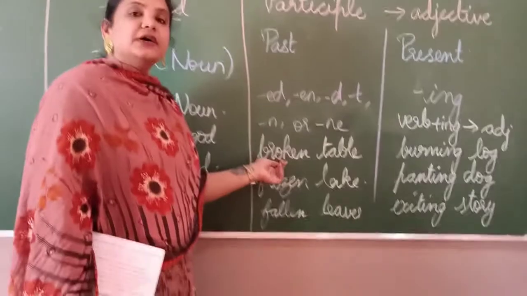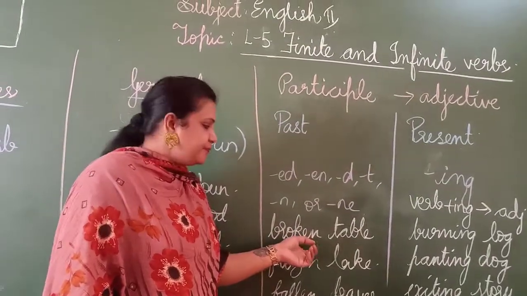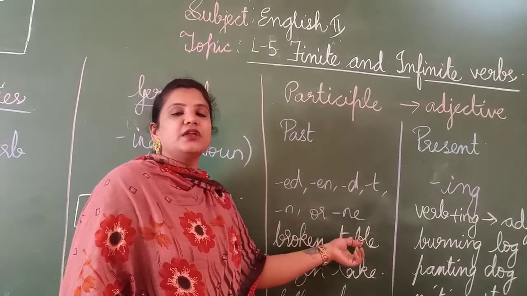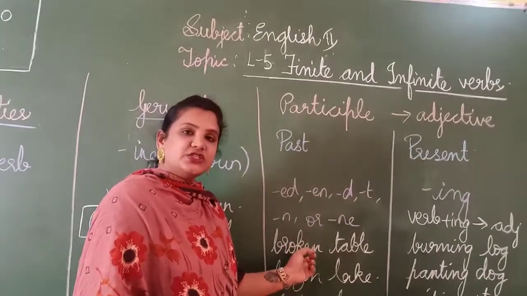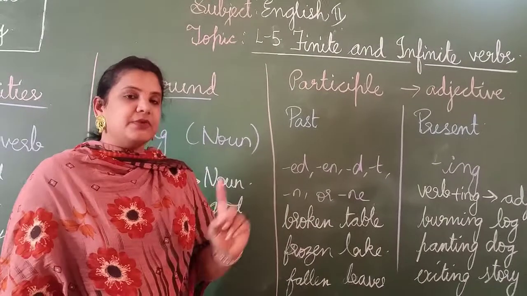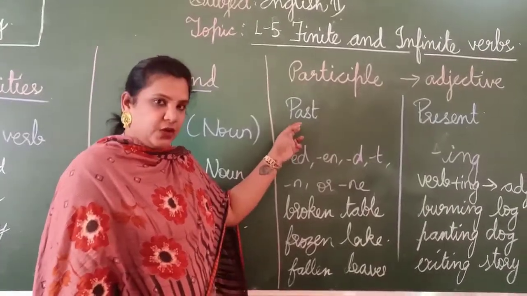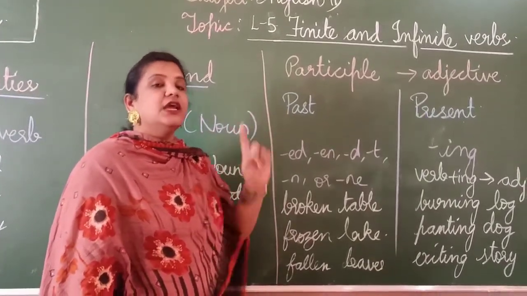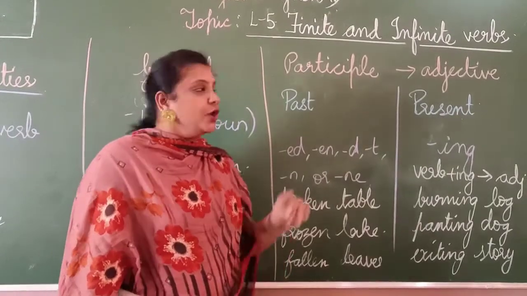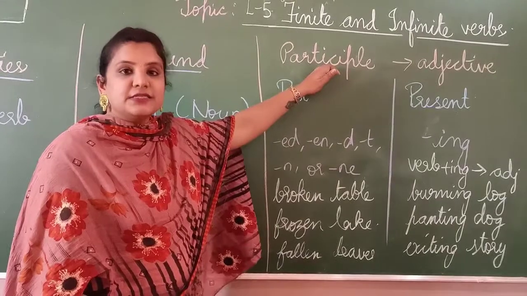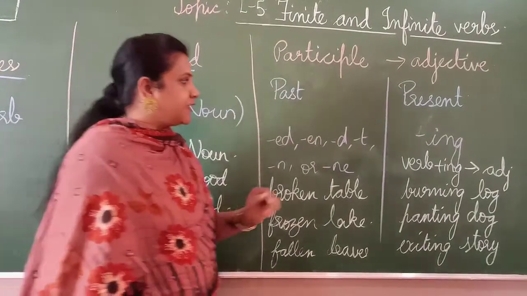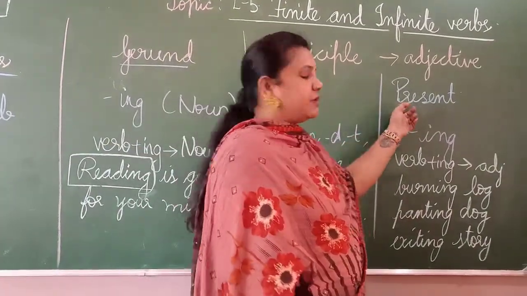Okay, take this as the past tense of your verb, and this is acting as your adjective for the noun. It is acting as your adjective. Okay, always remember, any past tense form of your verb which is acting as an adjective is called your past participle. Okay, always remember that. Now coming back to present participle.